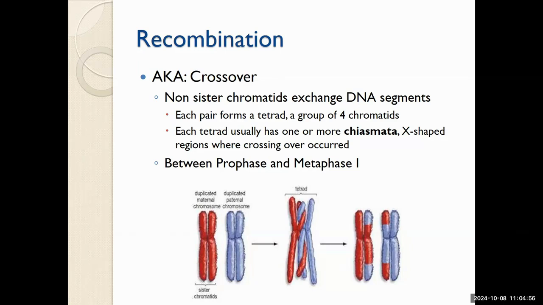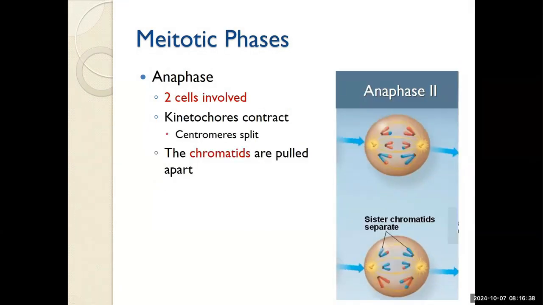Crossover happens between prophase and metaphase when all the chromatids and homologous chromosomes line up near the metaphase plate. Genes that are close together are likely to be inherited together despite crossover and any breaks that occur. So now when anaphase 2 occurs, the sister chromatids are what separate.